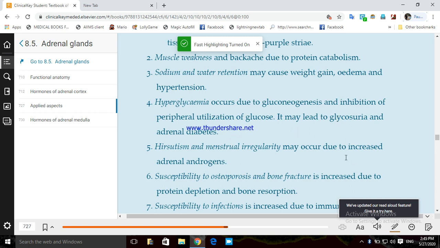And adrenal diabetes. This is known as adrenal diabetes. This diabetes is not due to your pancreas. It is due to your adrenal gland. So it is known as adrenal diabetes, right?